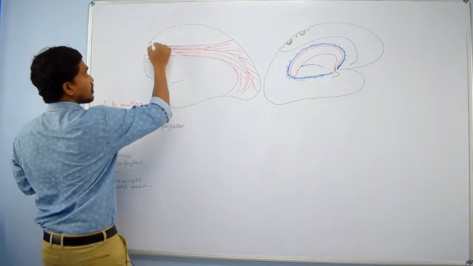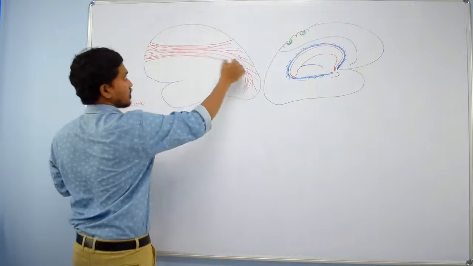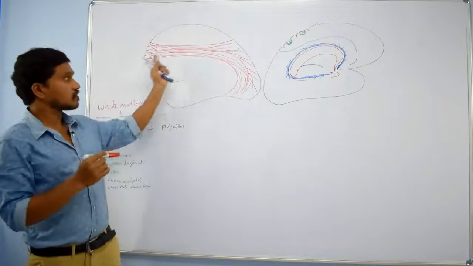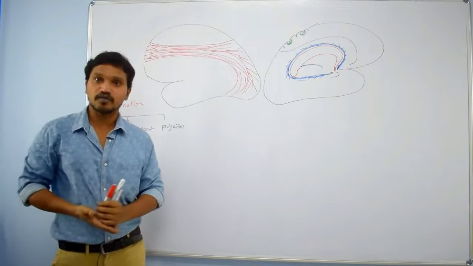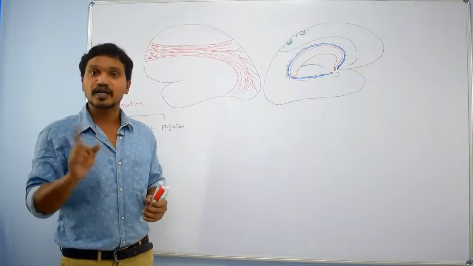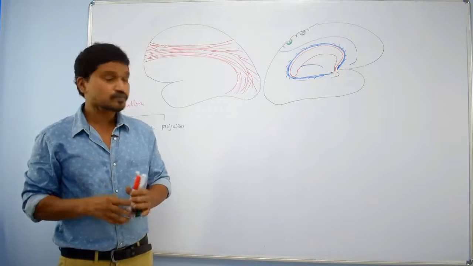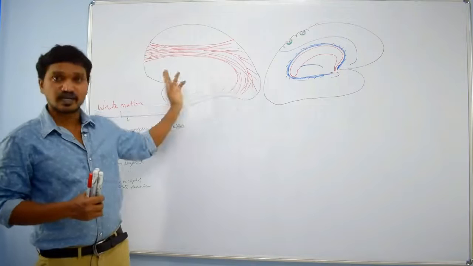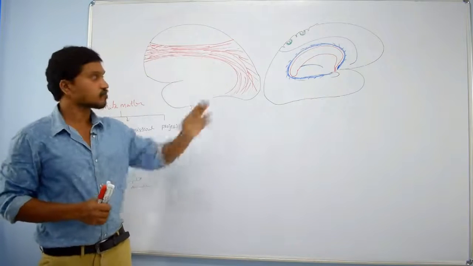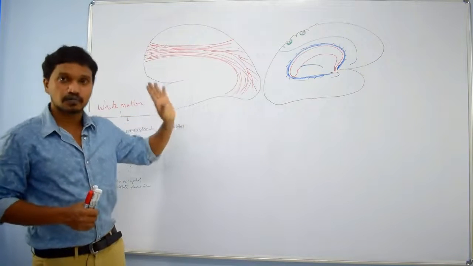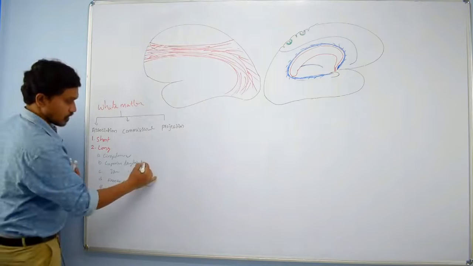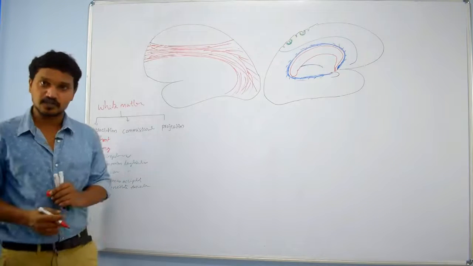Actually, what is the main function of the superior longitudinal fasciculus? They connect the frontal eye field with the occipital eye field. The frontal eye field is area number 8. The occipital eye field is area number 18 and 19. Right? Those areas are connected by the superior longitudinal fasciculus. Of course, some of the fibers are connected to the temporal lobe also. Clear? So that is about the superior longitudinal fasciculus.